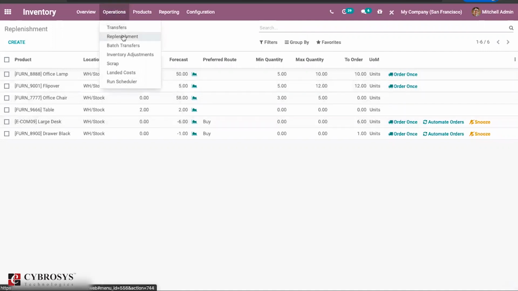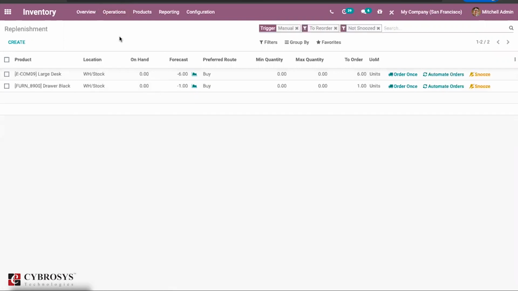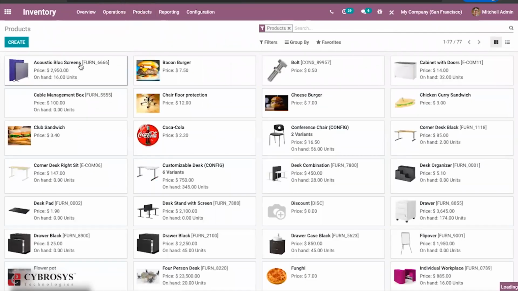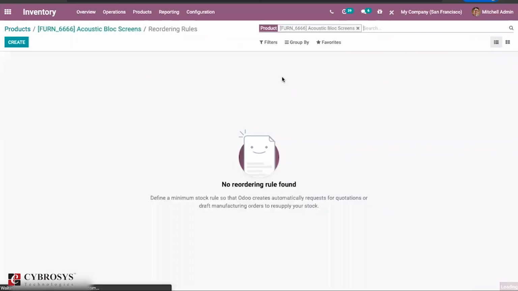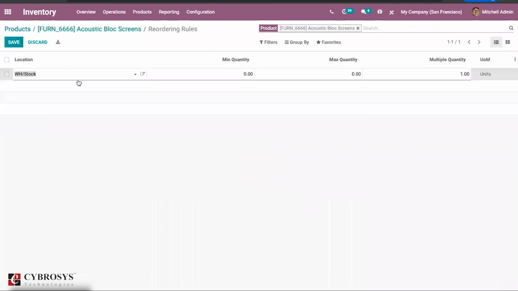So if you go to this operation and replenishment, you can just find all the details in one single view. So it is not required. Earlier we needed to go into a particular product and check that one. So right now it is not required. You have a dedicated menu for that one. You can just go to the replenishment and you can just find the details here. And again, if you just click on the reordering rule, there also you can just find